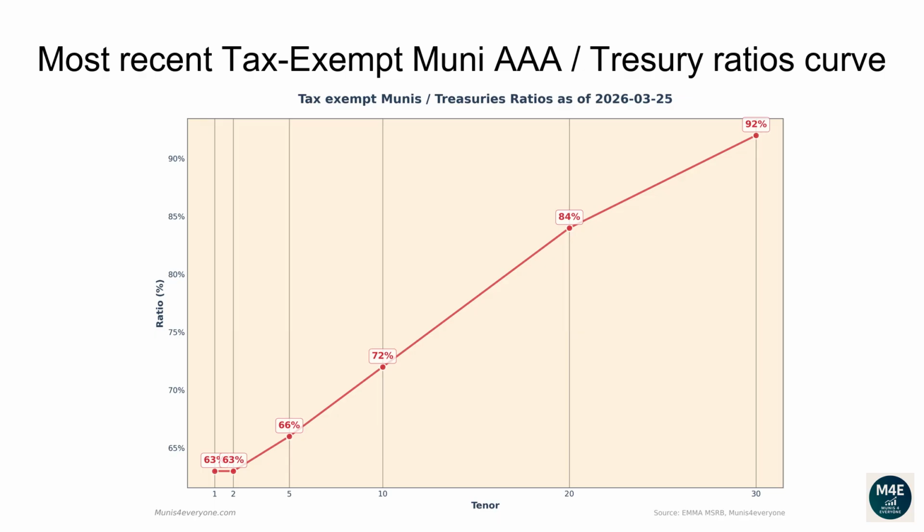The current one-year ratio is 63%. The 2 years ratio is 63%. The 5 years ratio is 66%. The 10 years ratio is 72%. The 20 years ratio is 84%. The 30 years ratio is 92%.